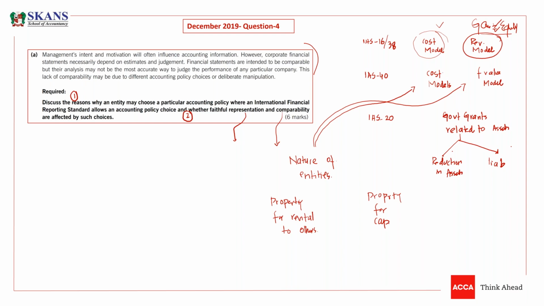Property for capital appreciation means you have acquired the property to get gains through market value fluctuation. You want the market value of the land to increase, and you will get the benefit. You will sell at a certain point and get the increase. So this is the definition: property acquired for rental to others or property acquired for capital appreciation.